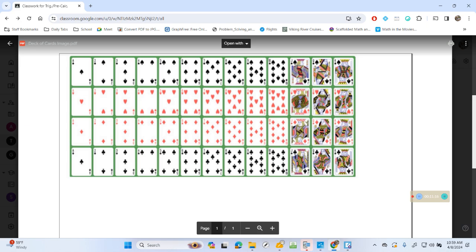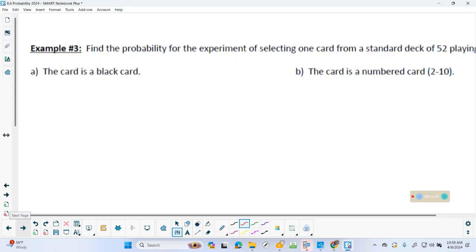Now, don't forget too, on these next card problems, if you do not love cards, I did put a picture, like I told you I would, of a deck of cards on Google Classroom. You can just pull this up and straight count it. You will be provided this picture too, but I find that kind of obnoxious for me to just have to go through and count them. So let's see what we can do here. So find the probability, one standard from 52.